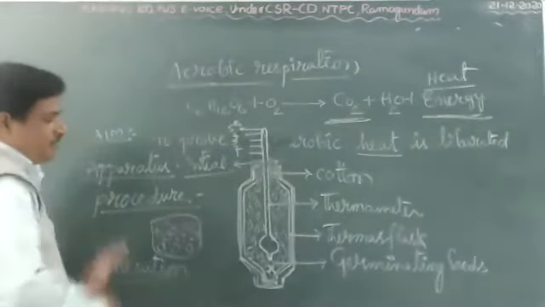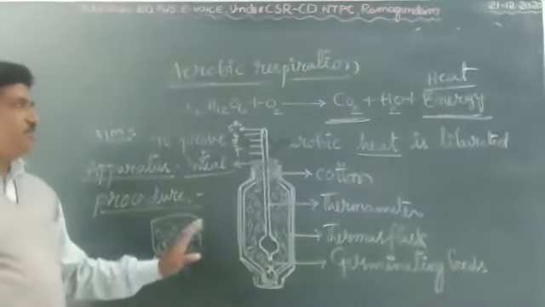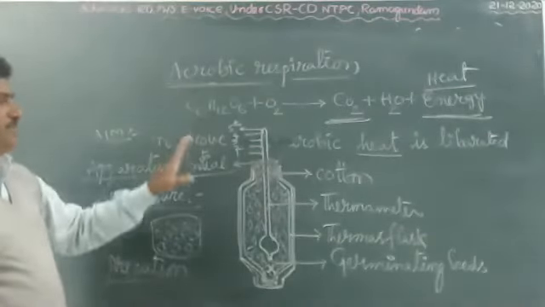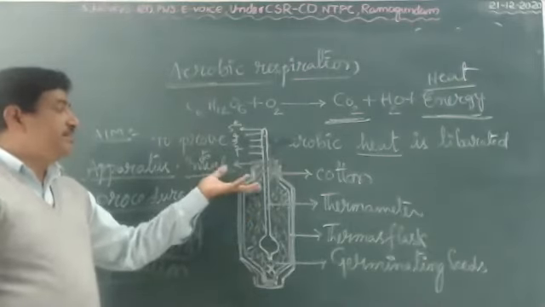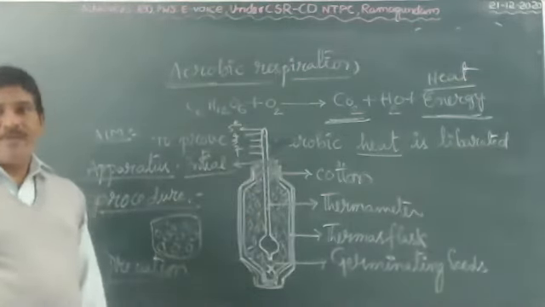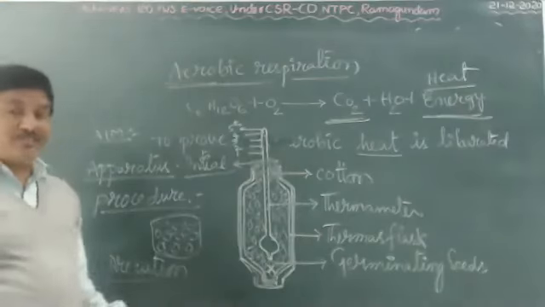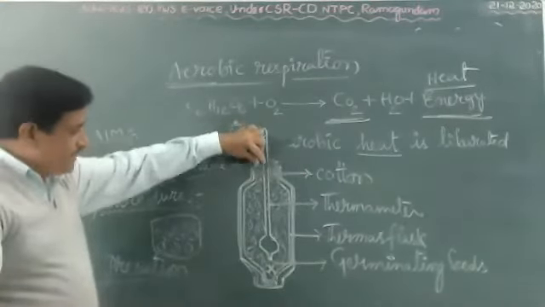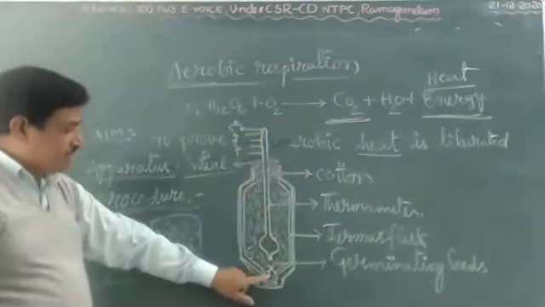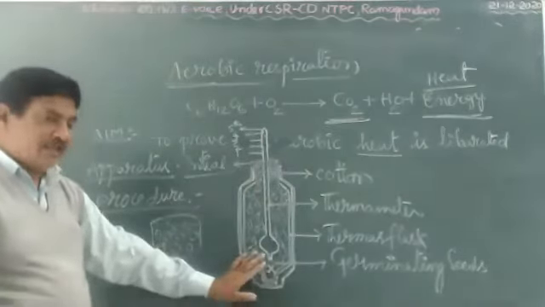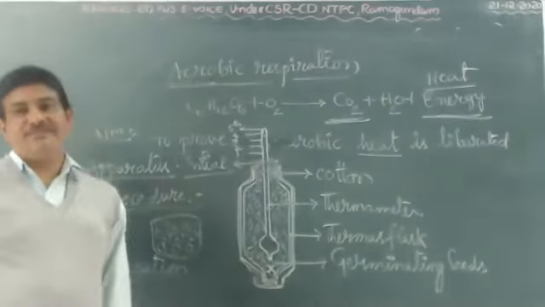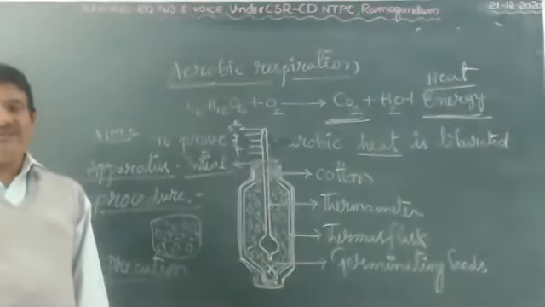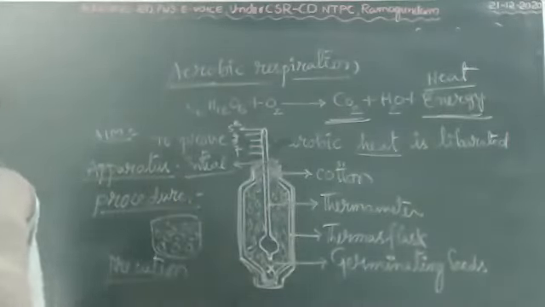Now conclusion. By this experiment, we prove that in aerobic respiration, germinating seeds release heat energy. And a very important precaution: the thermometer bulb should not touch the bottom of the flask and should be arranged in the middle of the germinating seeds. Okay, children. If anyone wants to take a photograph, you can take.